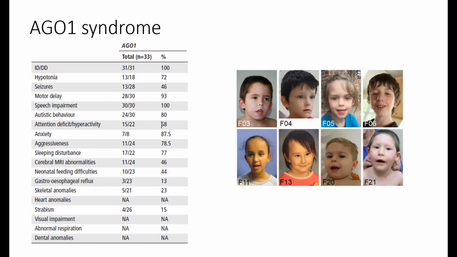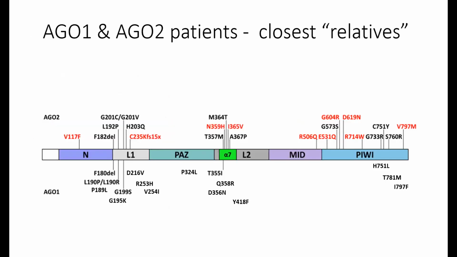So you can see here the pictures of some of the children. I think you can recognize some of your children here. So there is Ashton, for instance. And there is also, so I would say hi to Oli and Naomi here because I know that she is present online. And you can see that they share some particular traits of the face between the different children, and this is also shared by the children with mutations in AGO2.